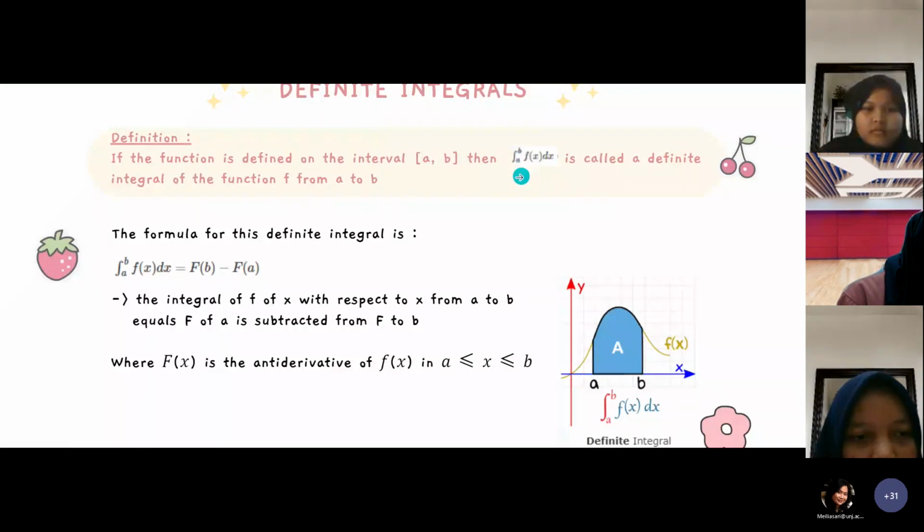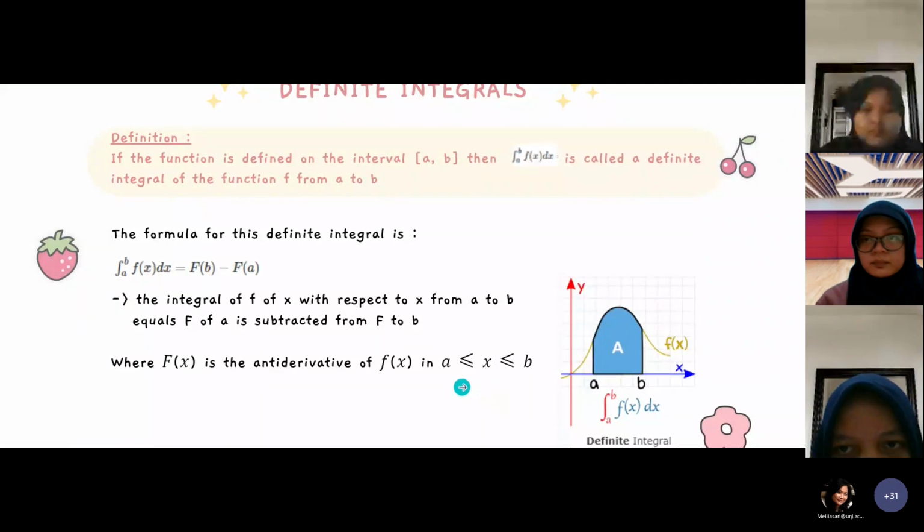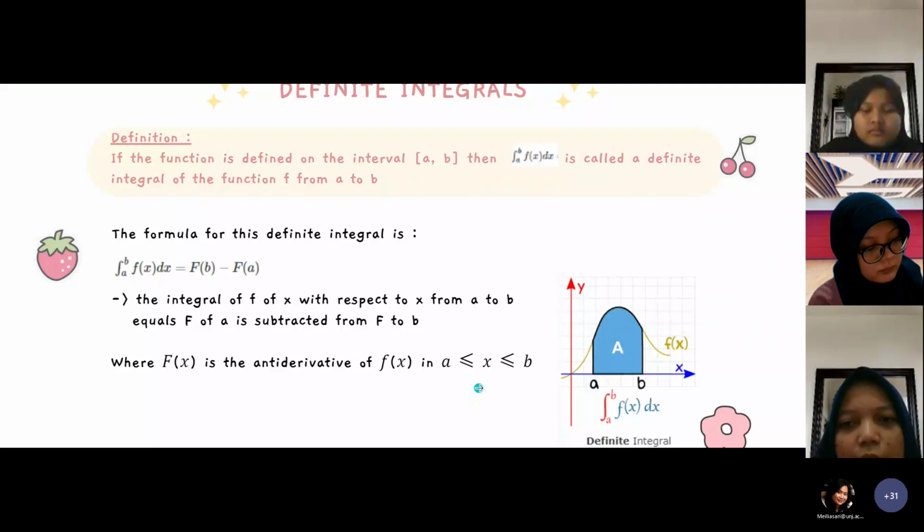The formula for this definite integral is like this: the integral of f of x with respect to x from a to b equals F of b minus F of a, where the function F of x is the antiderivative of f of x for x greater than or equal to a and x less than or equal to b.